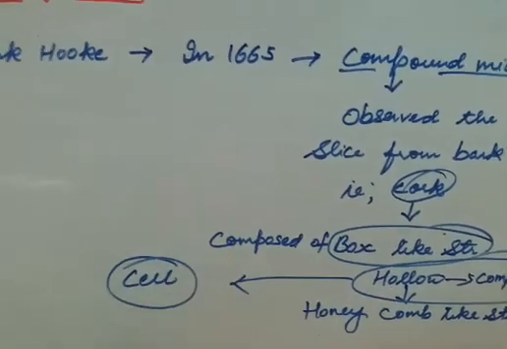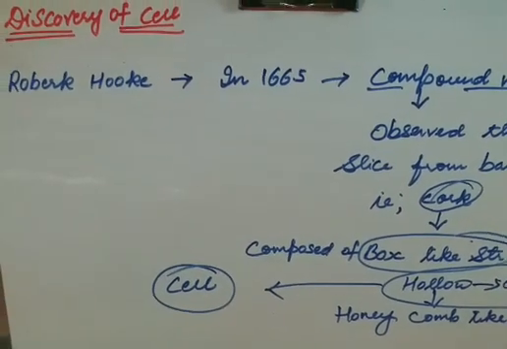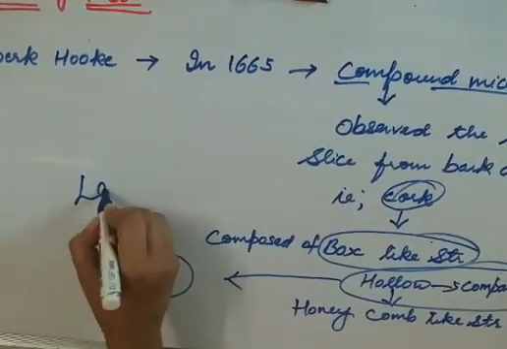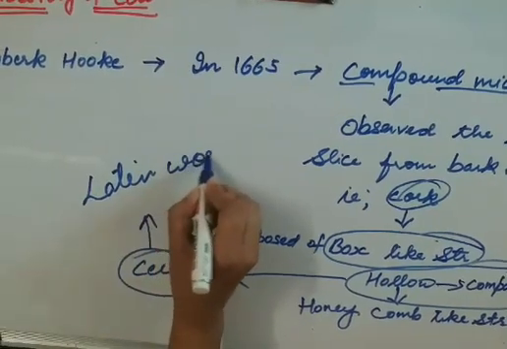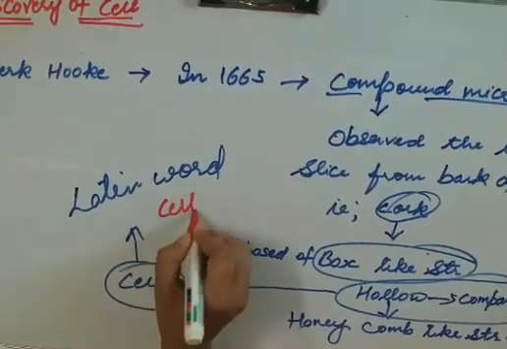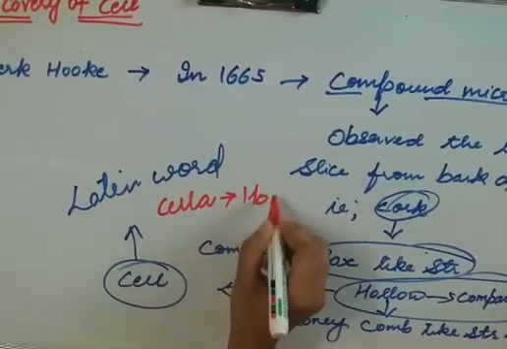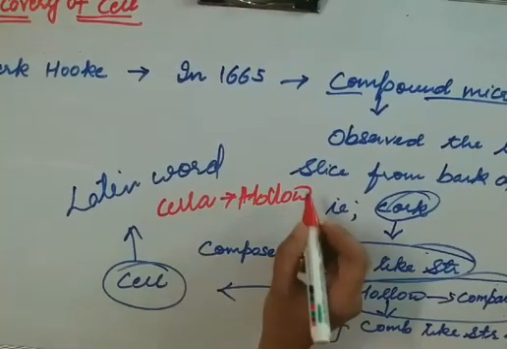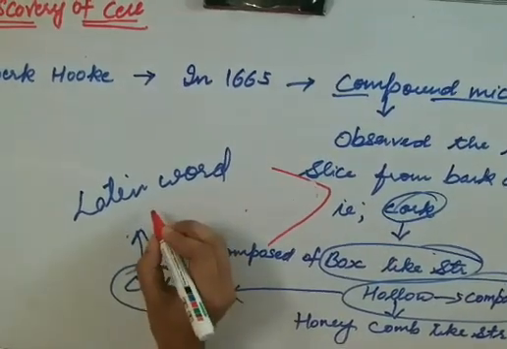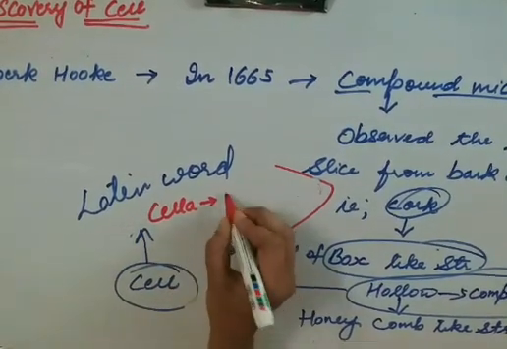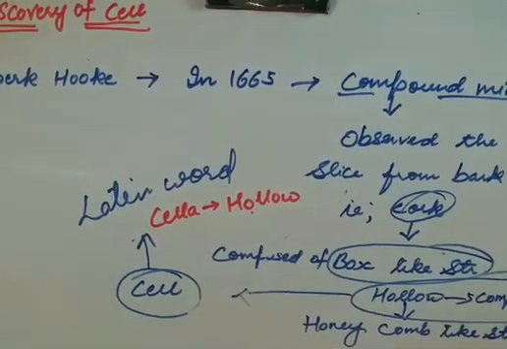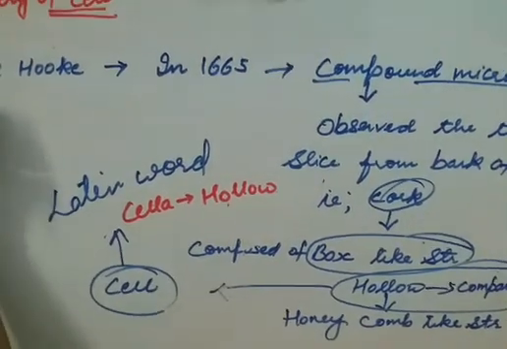He named it cell because this term cell came from a Latin word, cella, that means hollow. So, another scientist was Robert Hooke.